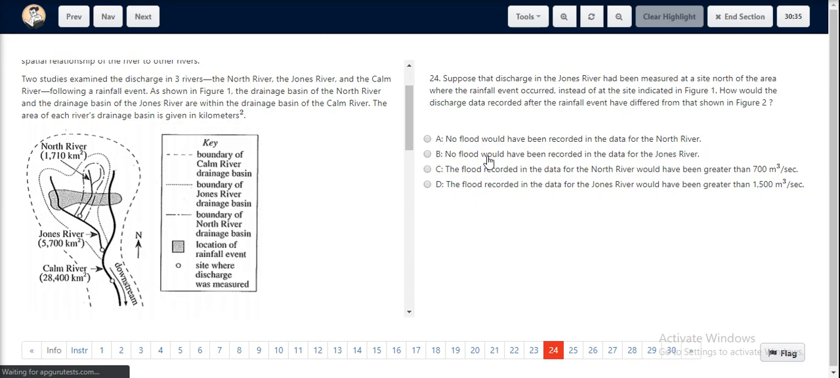Option B states no flood would have been recorded in the data for the Jones River, which is true. Hence, option B is the correct choice.